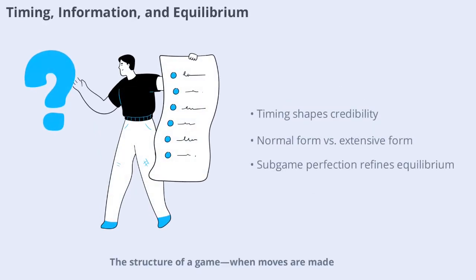The structure of a game, when moves are made and what information is available, can dramatically affect outcomes, even if the normal form, the list of strategies and payoffs, is identical. Sequential and simultaneous games may look the same on paper, but their dynamics differ. In sequential games, credibility matters. Some Nash equilibria rely on threats that aren't believable if the subgame is actually reached. Subgame perfection refines Nash equilibrium by requiring optimality at every stage, eliminating non-credible threats.